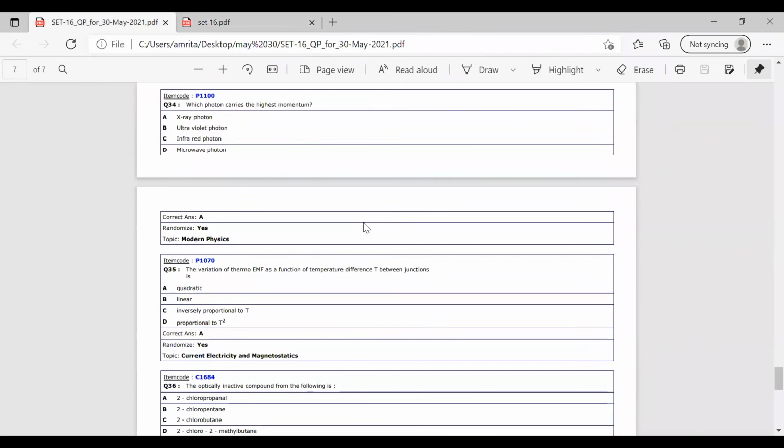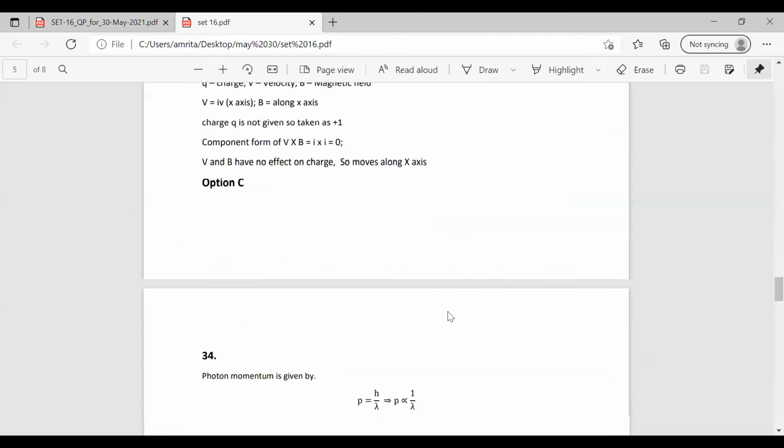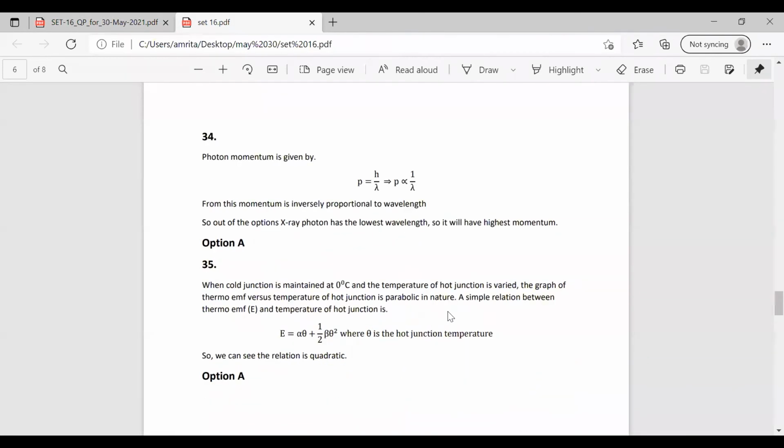So in question number 34, which photon carries the highest momentum? We have to find out which photon carries the highest momentum. So the momentum depends on which factor? It depends upon the wavelength. Momentum can be given by P is equal to h by lambda, so it is proportional to 1 by lambda, inversely proportional to the wavelength. The momentum is inversely proportional to the wavelength value.